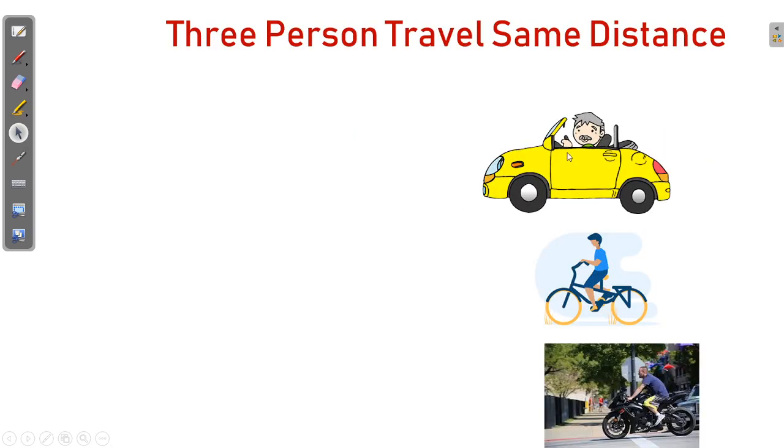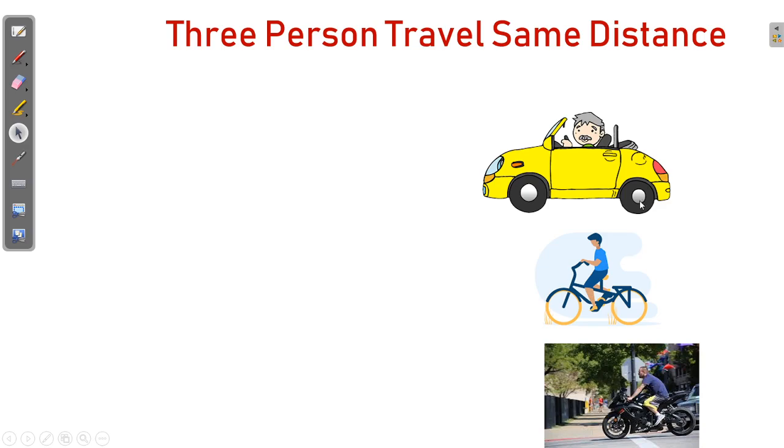Let's consider three friends, Amar, Akbar and Anthony. The three friends travel the same distance. Amar chooses a car, Akbar chooses a bicycle, and Anthony chooses a motorcycle.